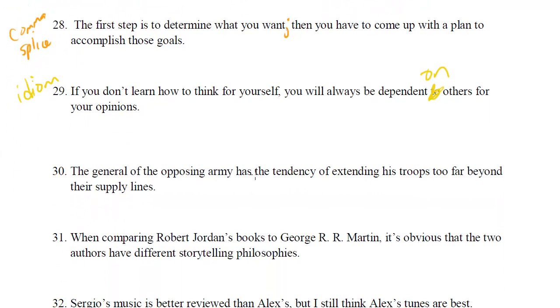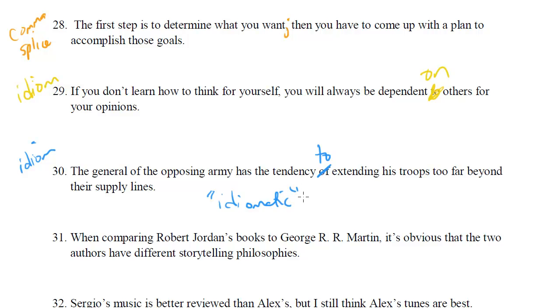The general of the opposing army has a tendency of extending his troops too far beyond their supply lines. So again, we don't say a tendency of, we say a tendency to, right? Why do we say it? Well, I don't know. We just say it because we do, right? It's just the rule. It's idiomatic, as the SAT will often kind of cryptically state in the answer key.